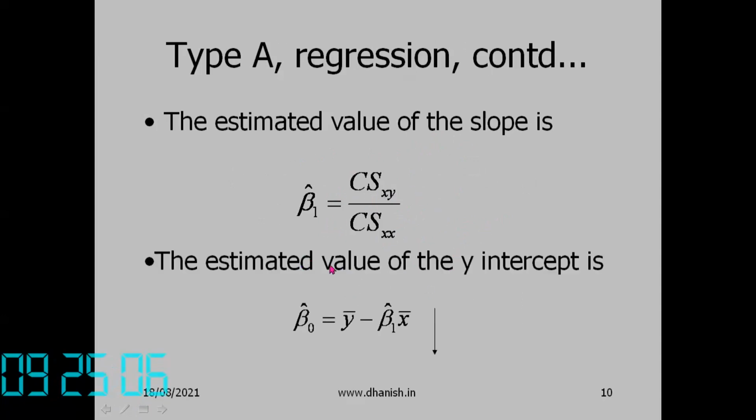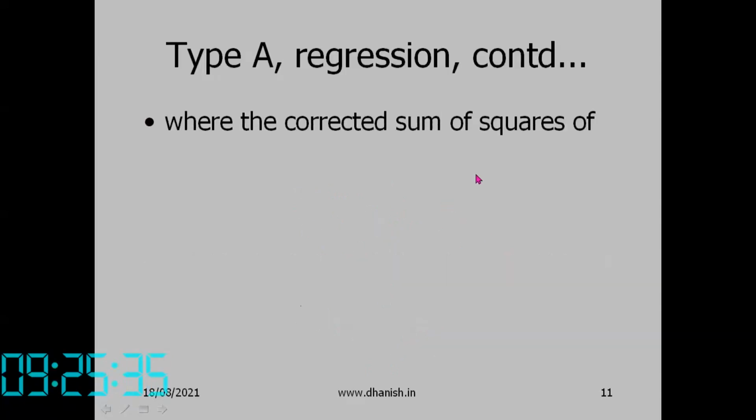The estimated value of the y-intercept is beta naught cap equal to y bar minus beta 1 cap into x bar, where y bar is the average of y and x bar is the average of the x values. Once you find beta 1 cap, you can substitute it here. So we have to find out what Cs of xy and Cs of xx are. That is given in the next slide.